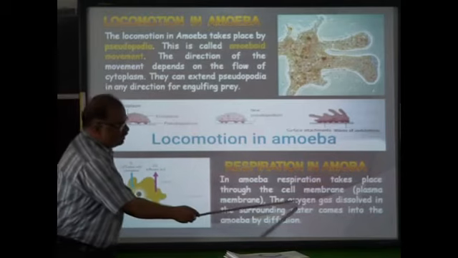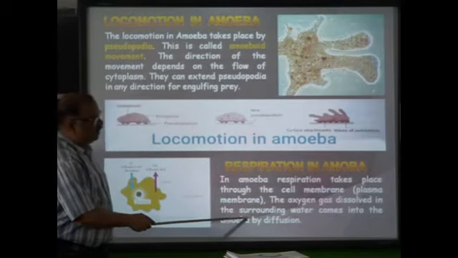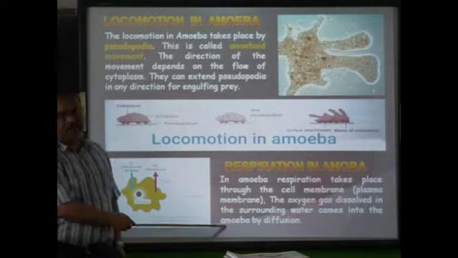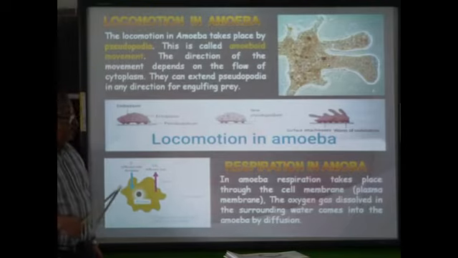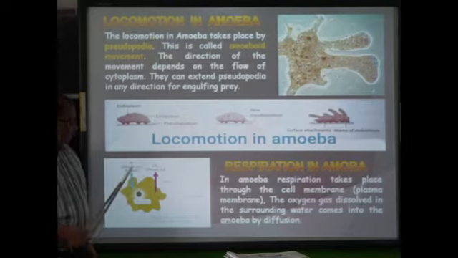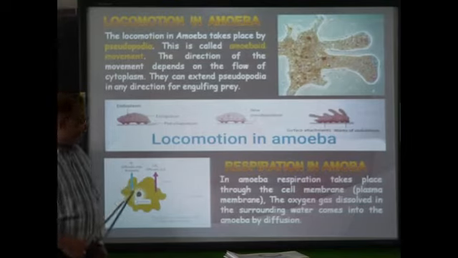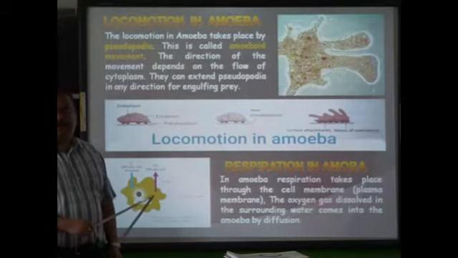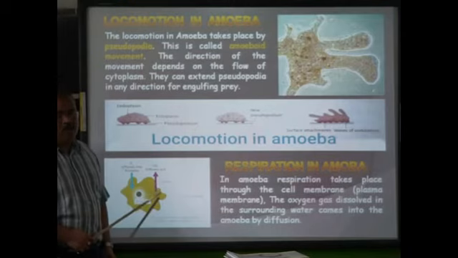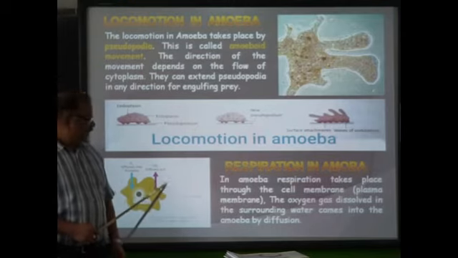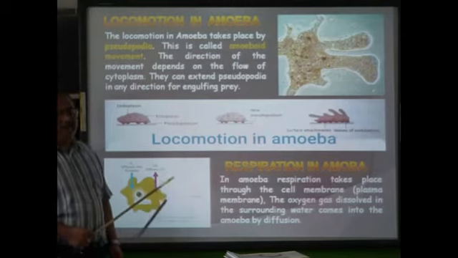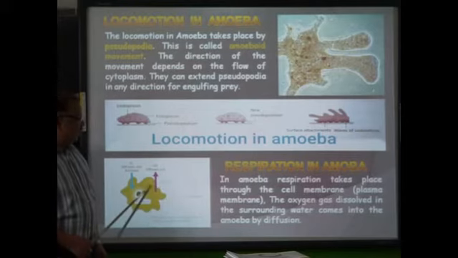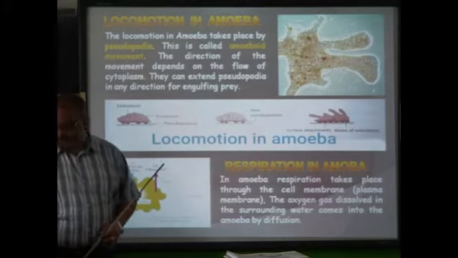So what happens? The oxygen gas dissolved in the surrounding water comes into the amoeba by diffusion. Outside, oxygen is dissolved in water, so it comes in amoeba, and after respiration, CO2 or carbon dioxide is produced, that also diffuses out with the help of the process of diffusion. So oxygen gets in and carbon dioxide goes out through the cell membrane. So that is all about respiration.